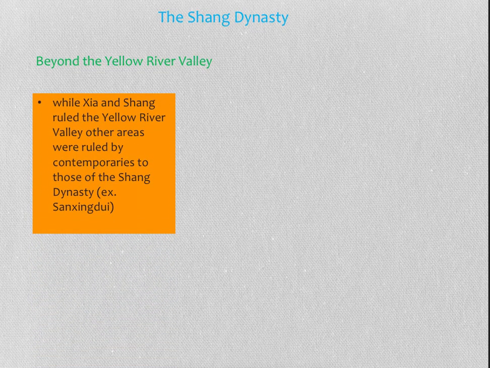So, still with the Shang dynasty, while the Xia and the Shang ruled the Yellow River Valley, there were other areas that were also in existence. So, don't think the Xia and the Shang, that's all there was. Okay, there were still other areas that were there, and they ruled simultaneously in the same time as the Xia and the Shang dynasties.